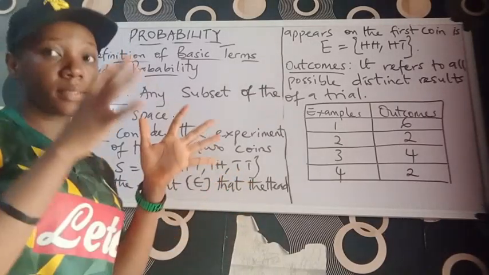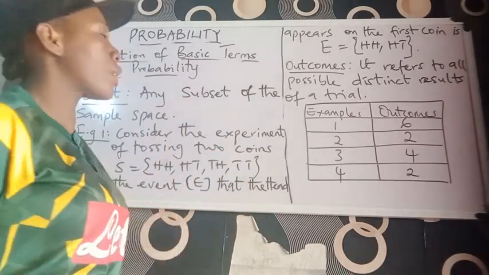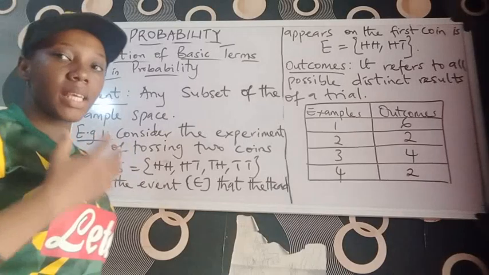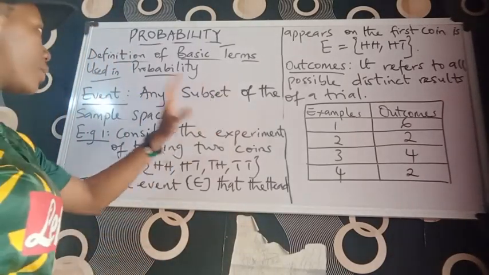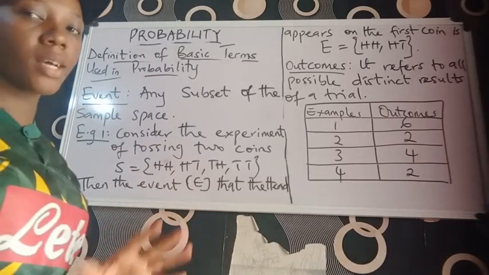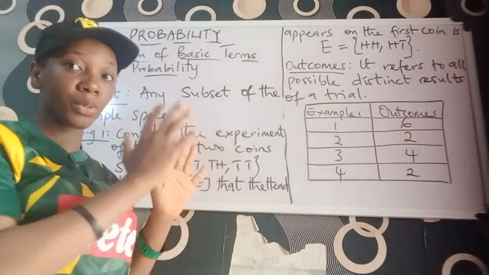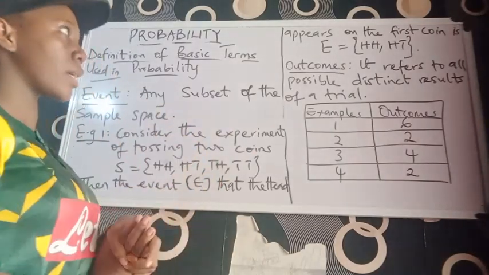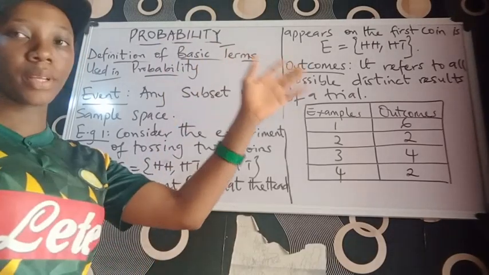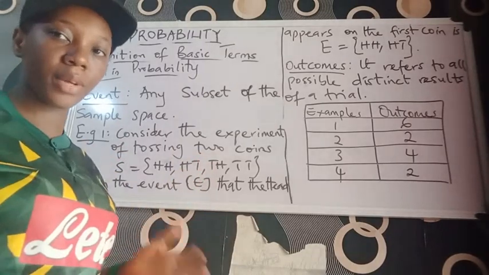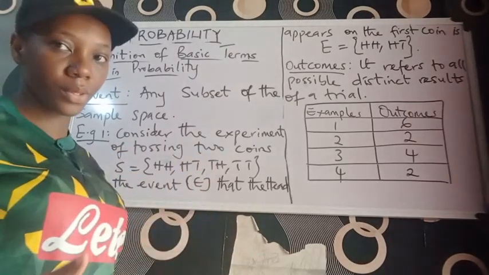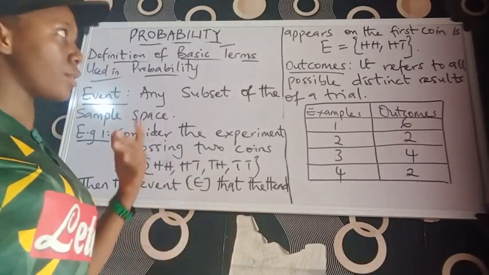We look at the next term, which is the event. An event is any subset of the sample space. Remember, I showed us what sample spaces are. We had an example under the coin to be thrown. When 2 coins are thrown, we have 4 outcomes.